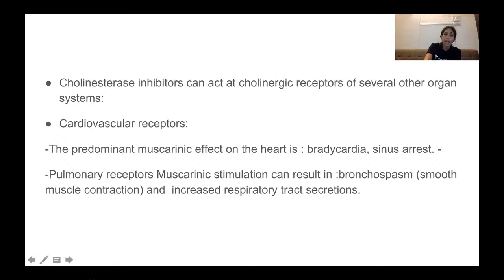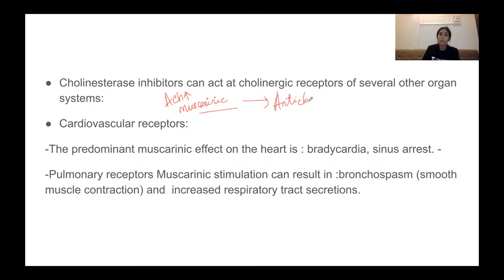That is, they can act at the various muscarinic receptors, like I said. Because acetylcholine is free, there is a lot of acetylcholine, so it will bind to the muscarinic receptors. So it can produce a lot of these side effects. These side effects are counteracted with your anticholinergics.